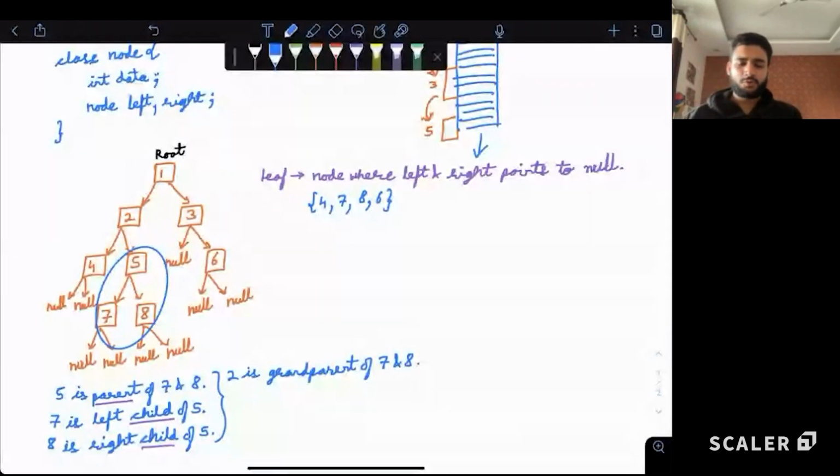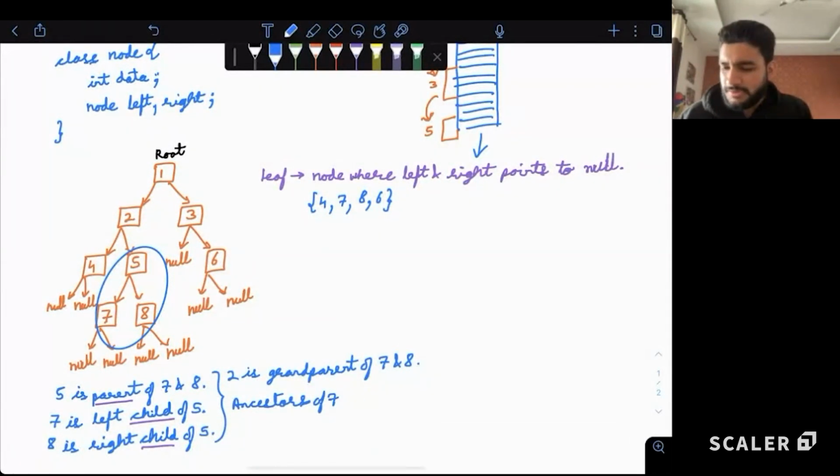Similarly, if we want to look at the entire chain, we say ancestors. So if someone wants to ask what are the ancestors of 7, what is going to be the answer? Correct. 5, 2, 1. So parent, grandparent, great grandparent are all the ancestors of 7. Make sense?